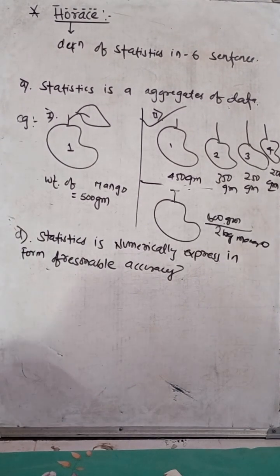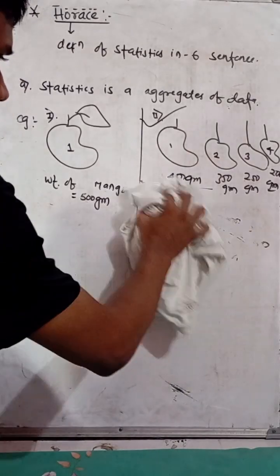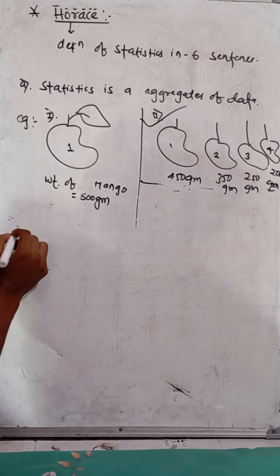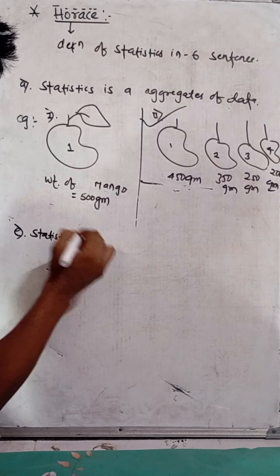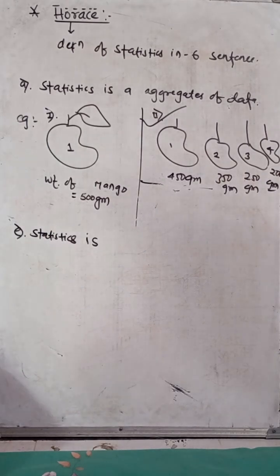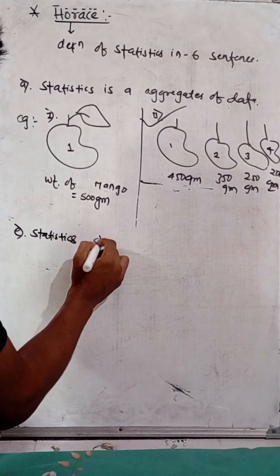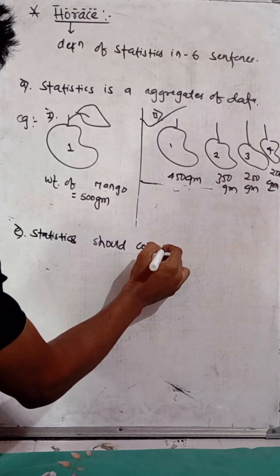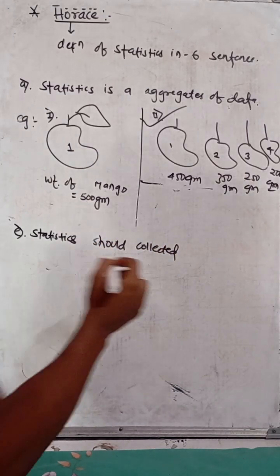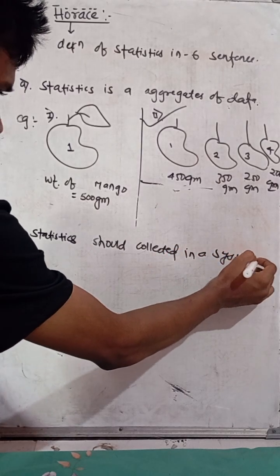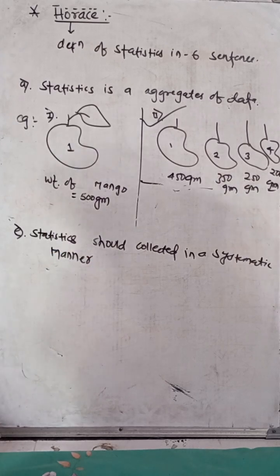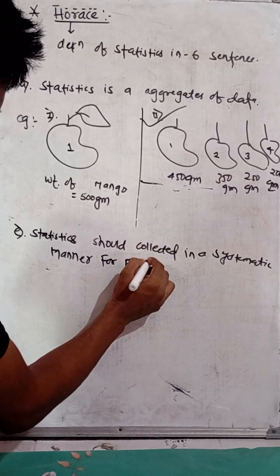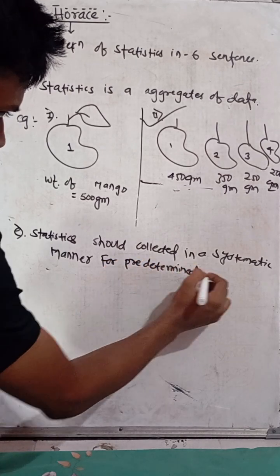A reasonable accuracy. Okay, number 5 is statistics should be collected in a systematic manner for a predetermined purpose.